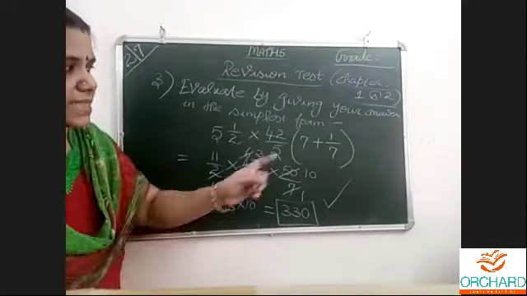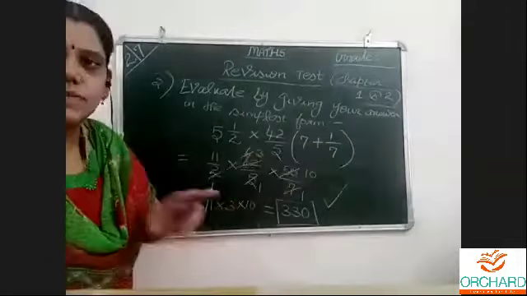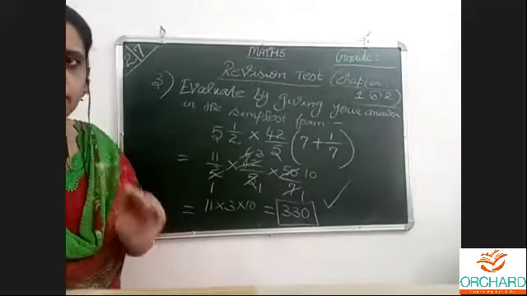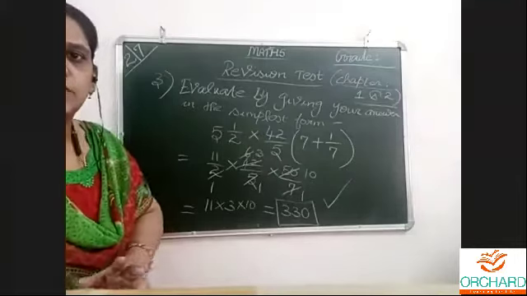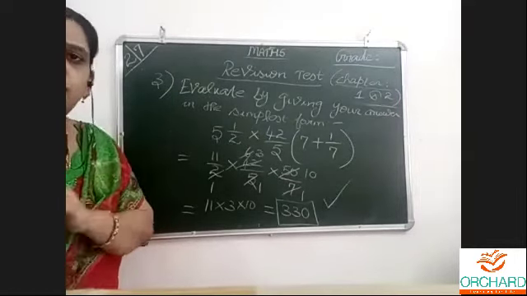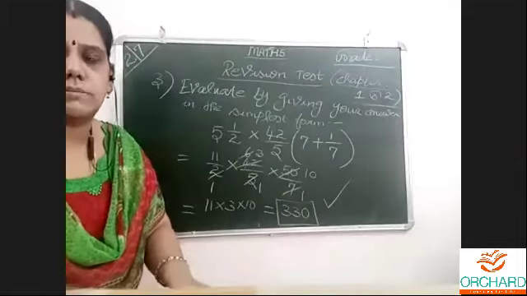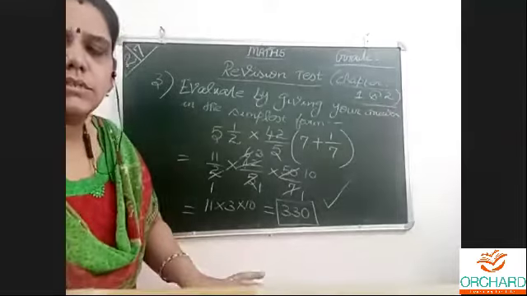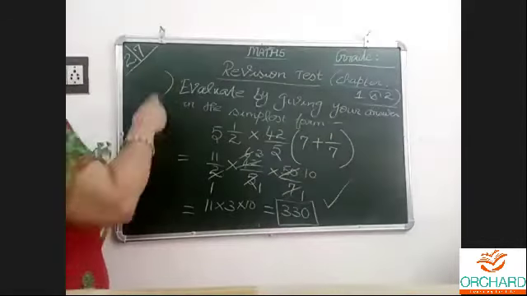And remember one thing, in the cycle test I will change the numbers. Instead of this number, I will give some other number. But the procedure is the same; only the numbers I will change. Never try to copy from anywhere, because you know definitely that I will change the numbers. Last year in all the tests I changed the numbers. Okay, good. Let us pass on to question 4 now.